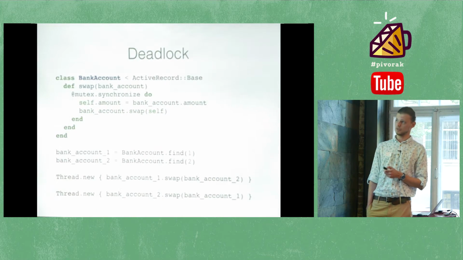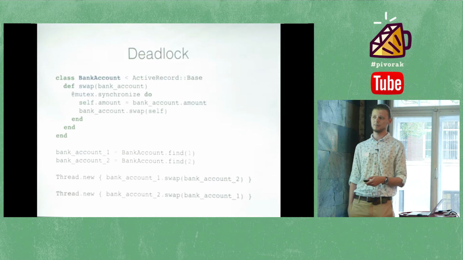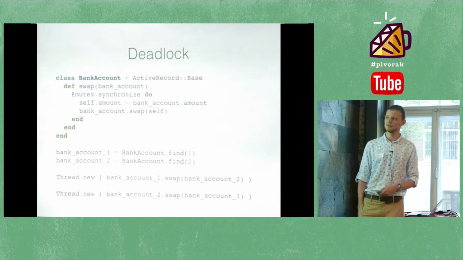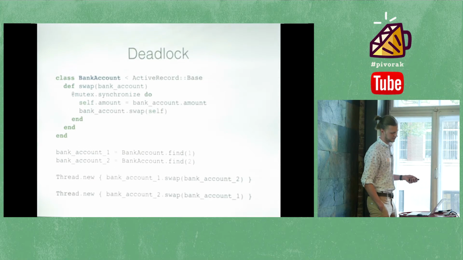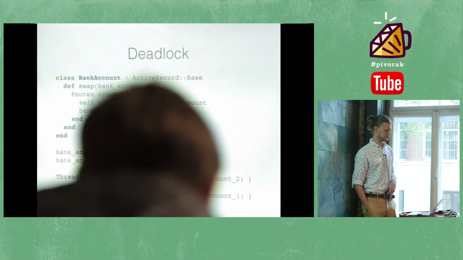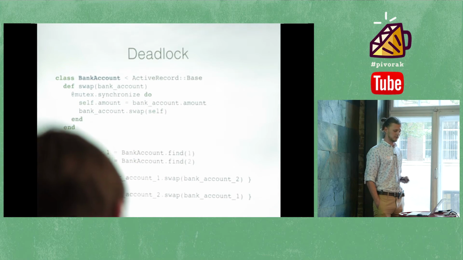Bank account number 2 tries to swap the bank account number 1, and the mutex of bank account number 1 is already acquired by thread 2. The same thing happens vice versa. This code will hang forever, probably. I mean, it's really hard to predict, but at some point it will hang forever. Yeah, so this is all about the object state.